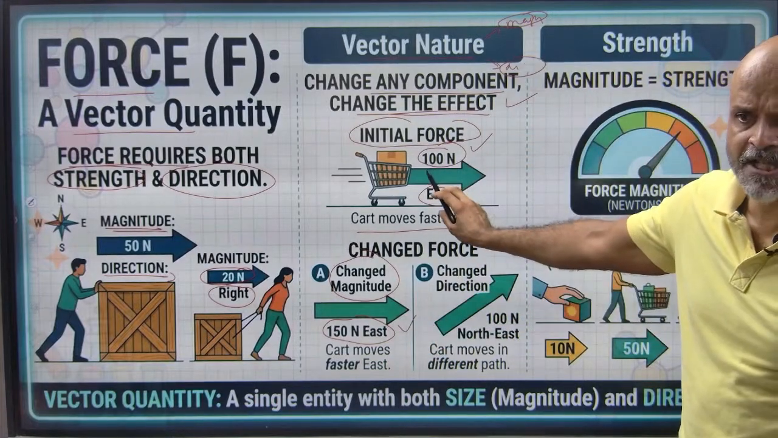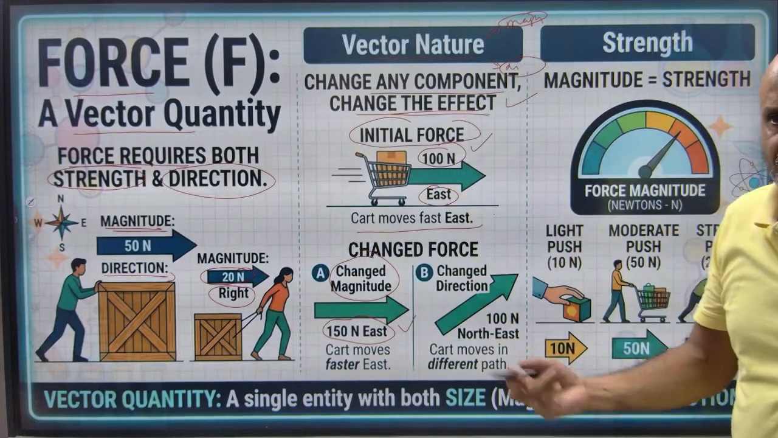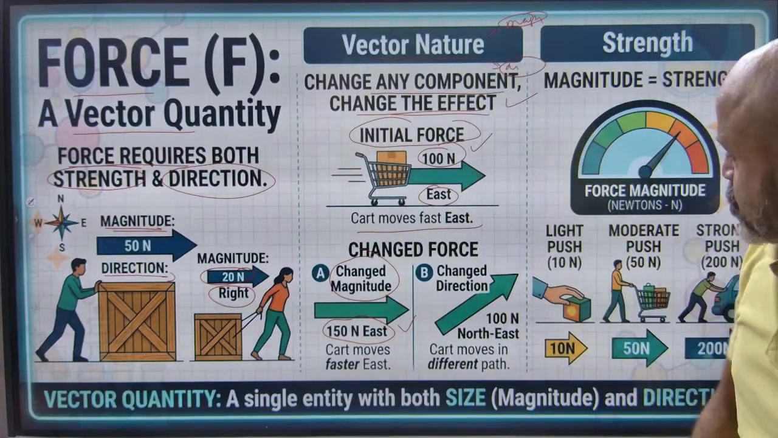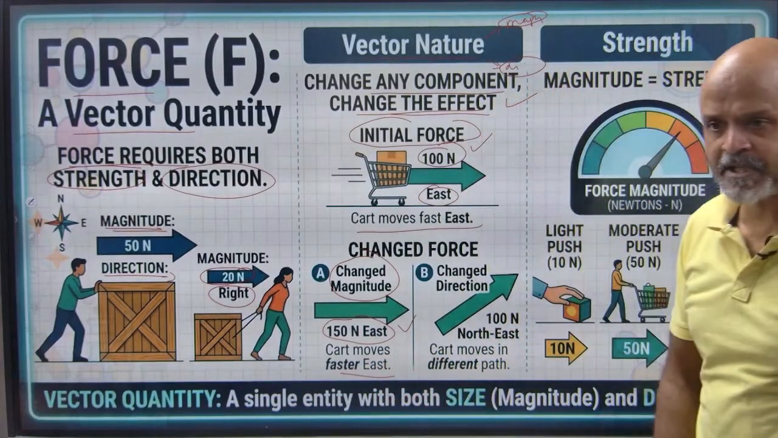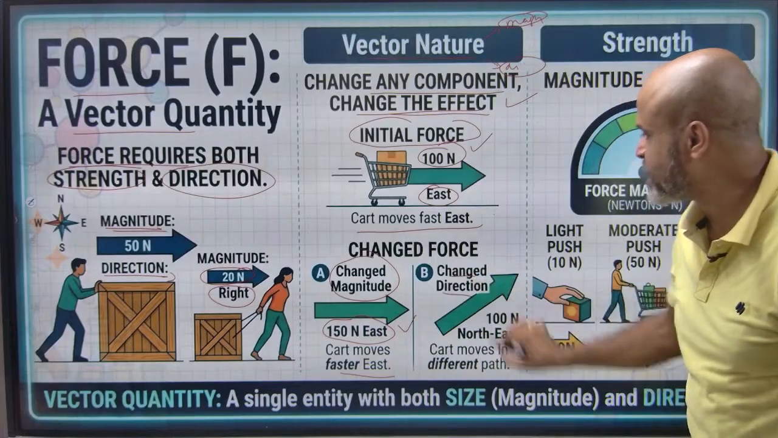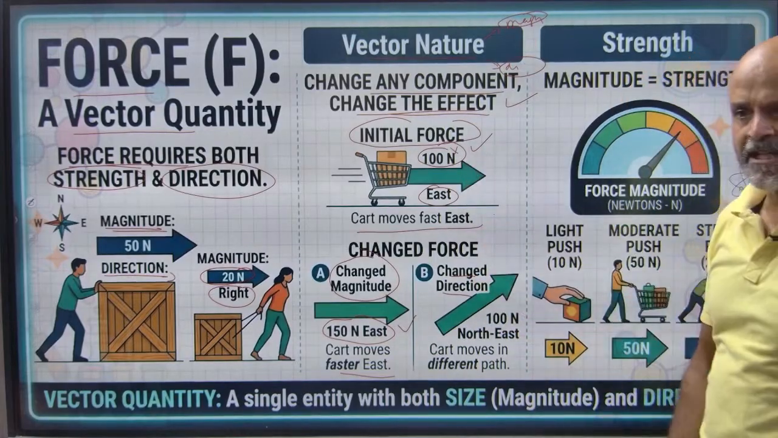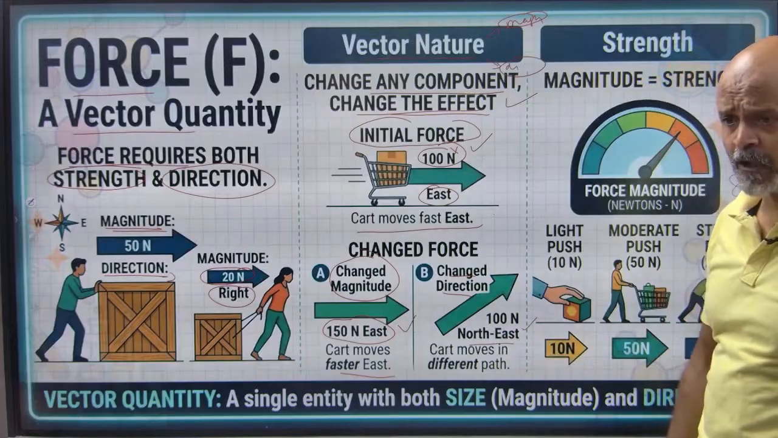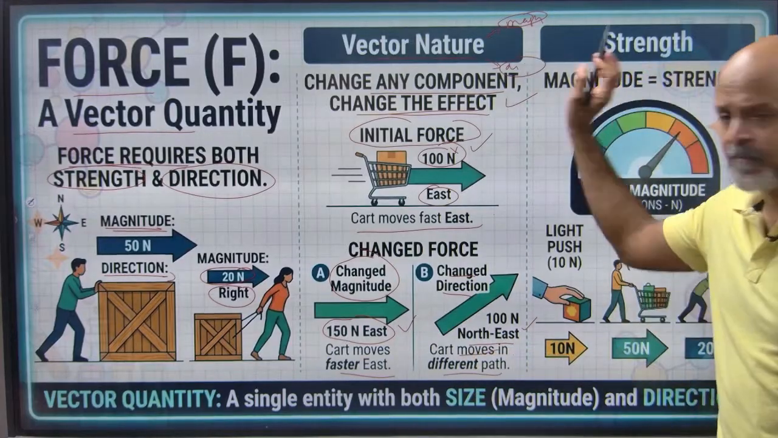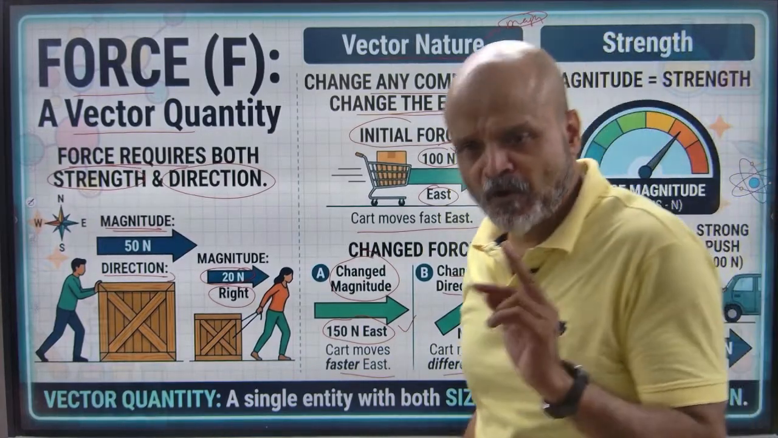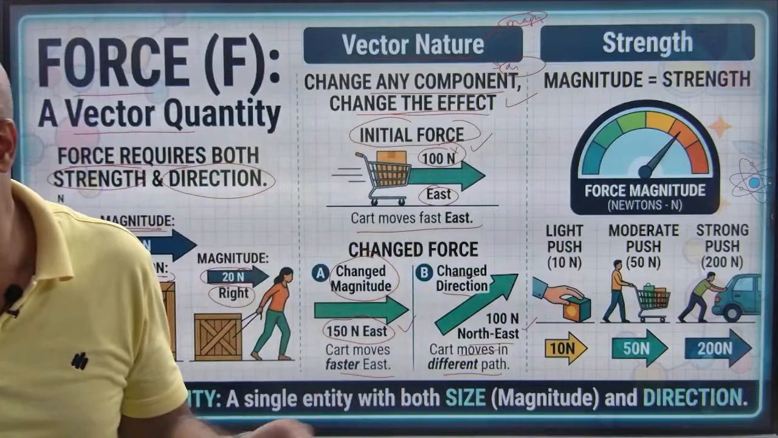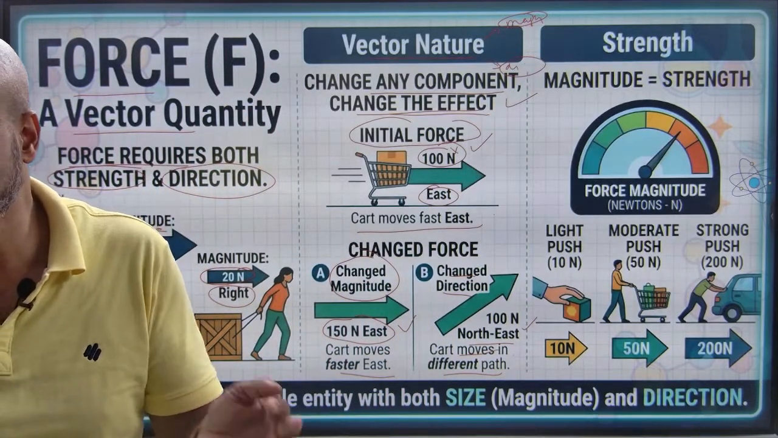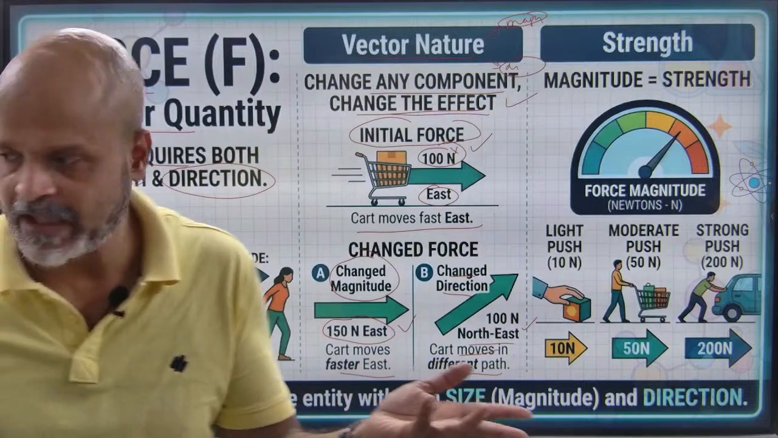Will the cart move faster? Obviously, we have increased the force, so the cart will move faster towards the east. Now, what you do is you change the direction. You don't change the magnitude, but you change the direction. Force is the same, but you have changed the direction to northeast. So the cart moves in a different path. Okay. So force is a vector quantity. It will have both magnitude and direction. If you happen to change either the magnitude or the direction, the impact will become different. Are we clear on this?